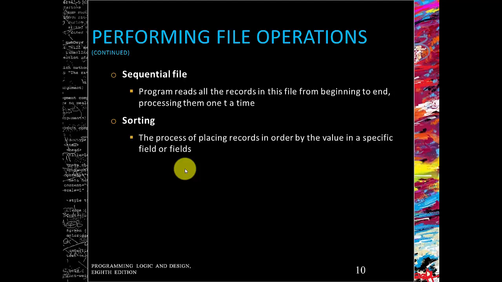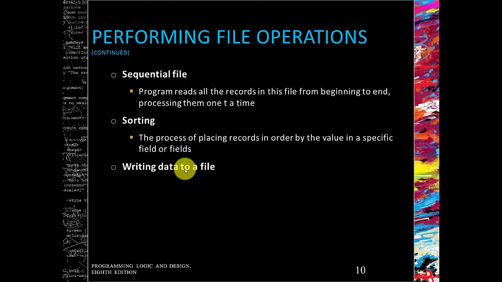So what do I mean by sorting? Well, sorting is basically the process of placing records in order by the value in a specific field or fields. So we could sort by name, or we could sort by address, or even pay rate, for instance. Our fourth file operation which we have to do is writing data to a file.